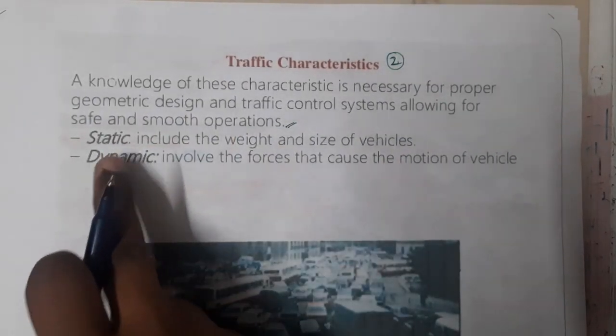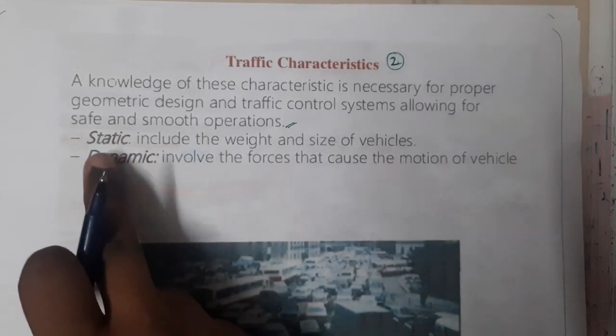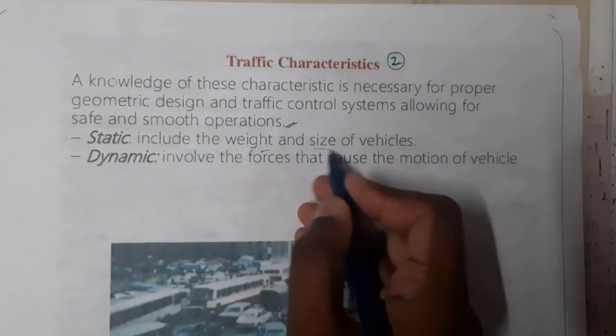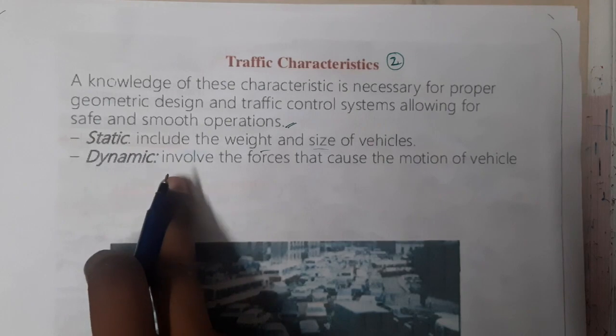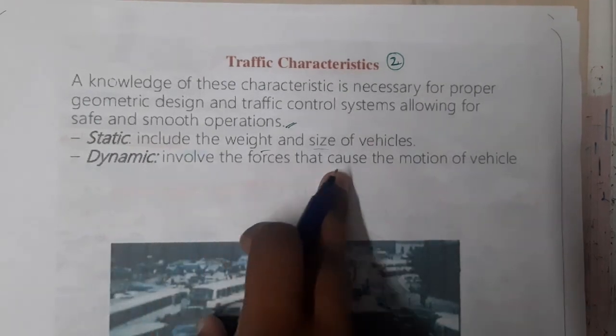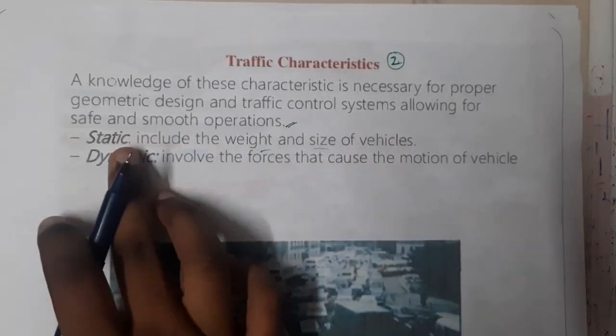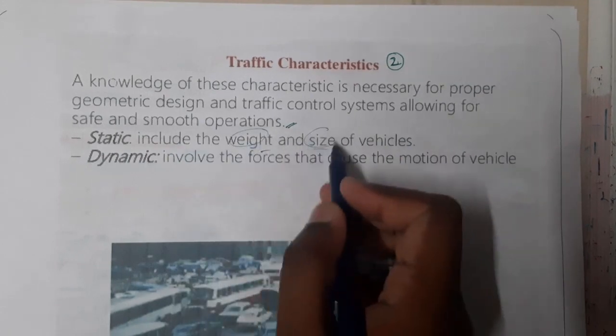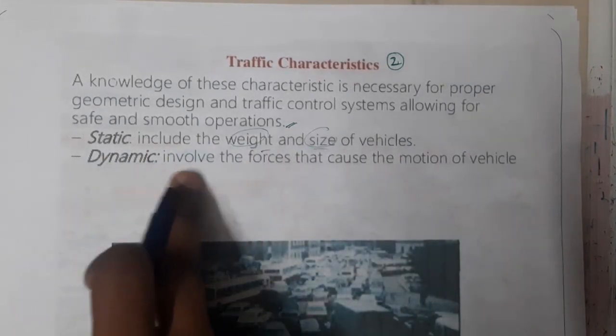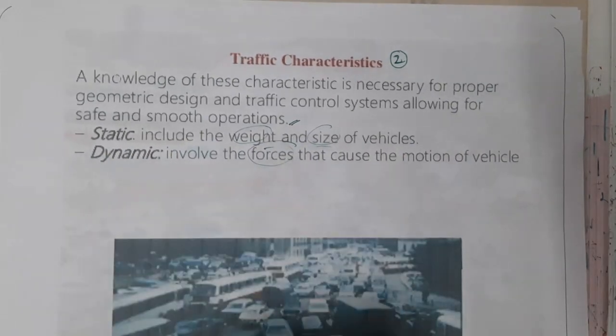We are having two types, that is static and dynamic. Static includes the weight and the size of a vehicle, and dynamic involves the forces that cause the motion of the vehicle. So static means it includes weight and size. We will be discussing that in detail. Similarly, dynamic means it involves forces. We will be discussing that also in detail. So let us start.